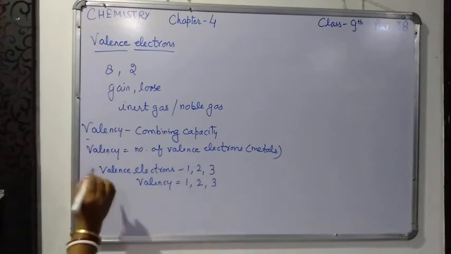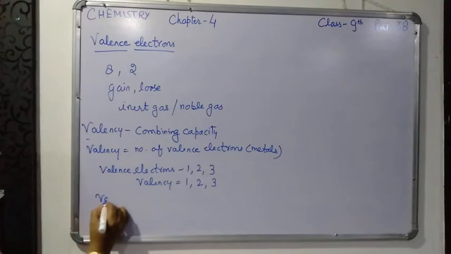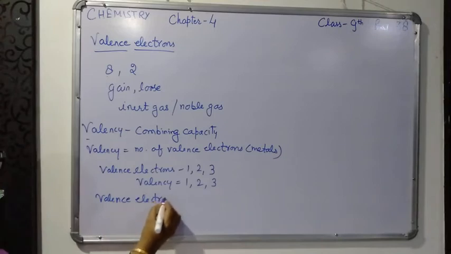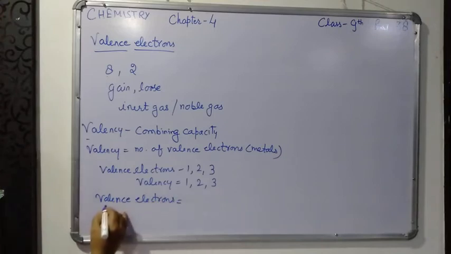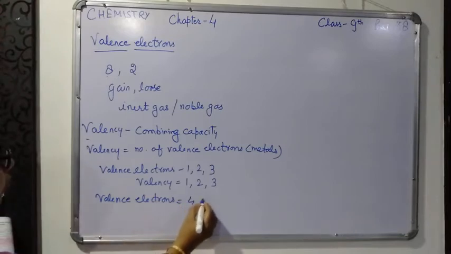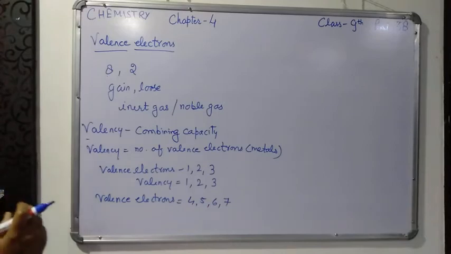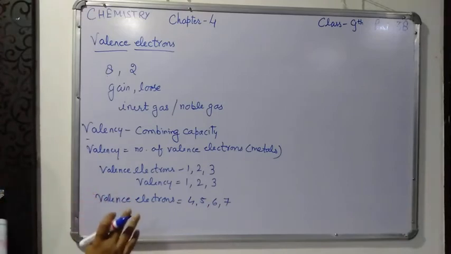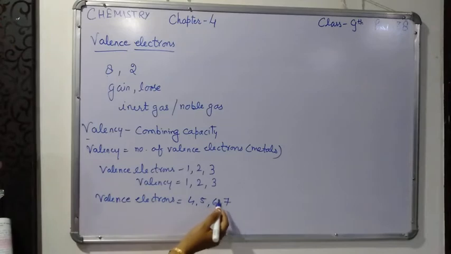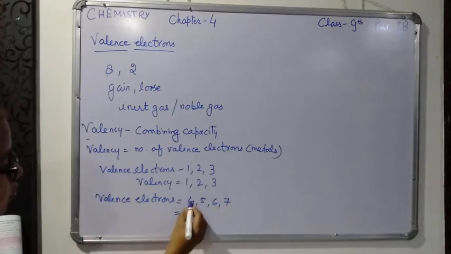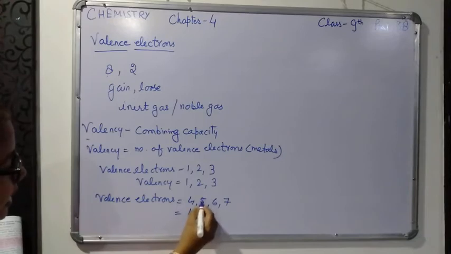For the elements having 4, 5, 6 or 7 valence electrons, the valency is calculated differently.